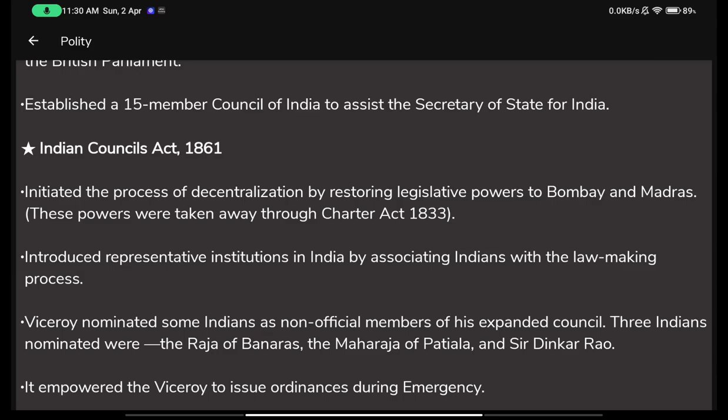It introduced representative institutions in India by associating Indians with the law-making process. So they started representing Indian people in all these institutions that they were setting up. How? By introducing the law-making process to the Indians, and by asking them to take part in the law-making process, or, you can say, by recruiting. Yeah, obviously recruiting, because they wouldn't let it go justly and rightfully. So they started taking Indian people into the legislative councils, into the Indian legislative council. Indian members were now given a position.